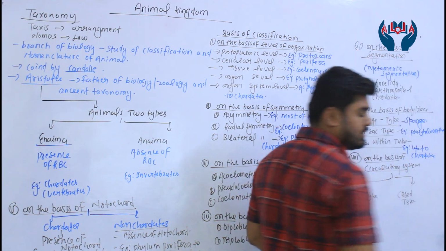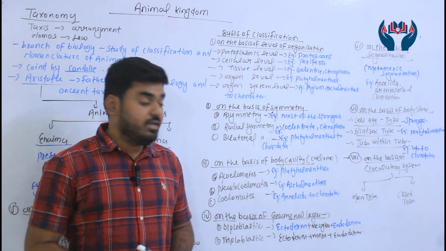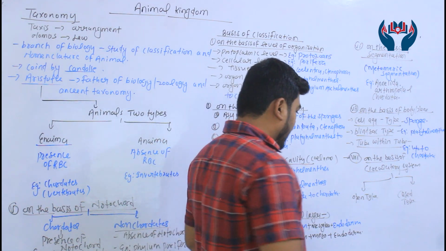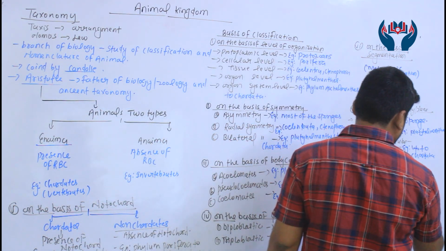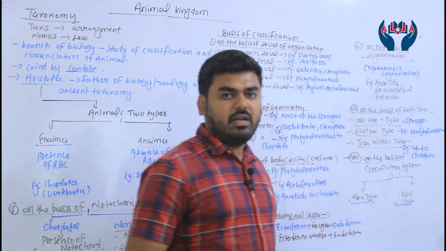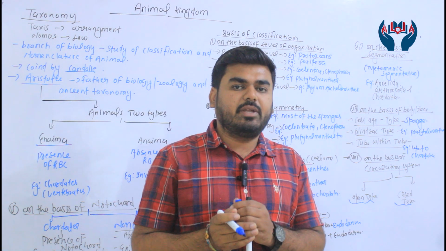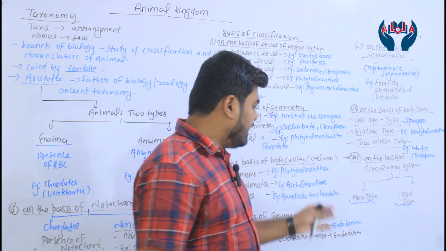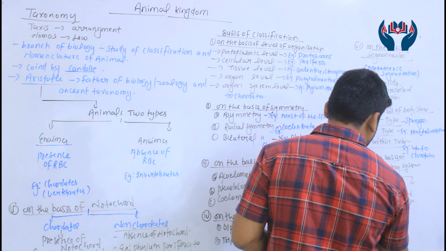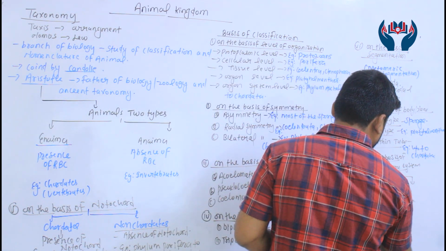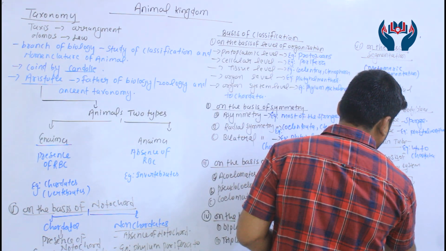Open type of circulatory system means blood vessels are poorly developed and blood never flows through vessels. Open spaces called sinuses are involved. The best example of open type circulatory system is Arthropoda.